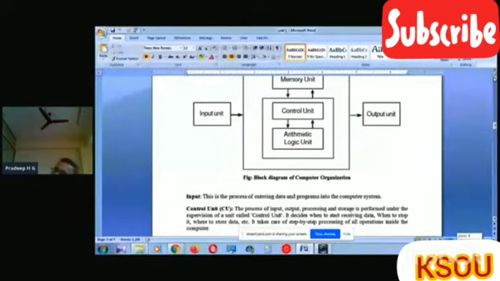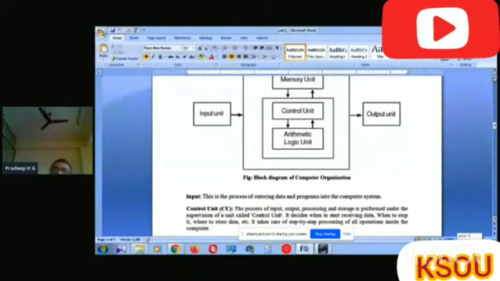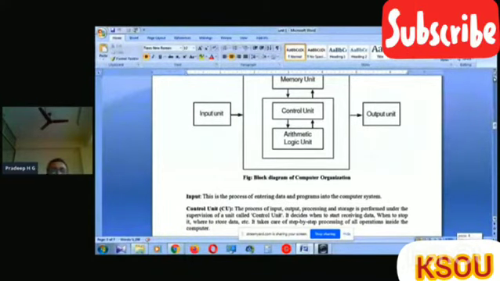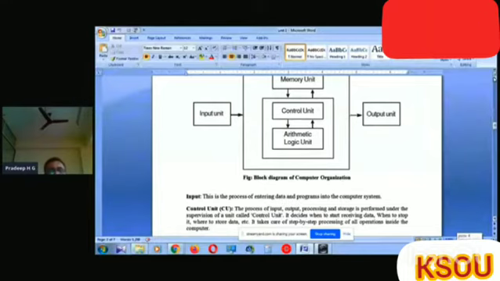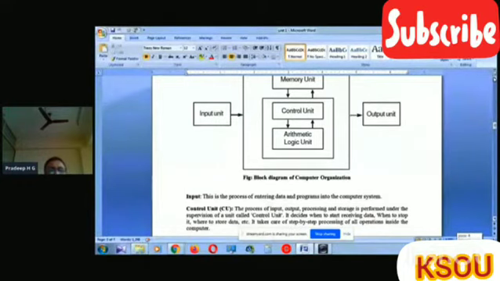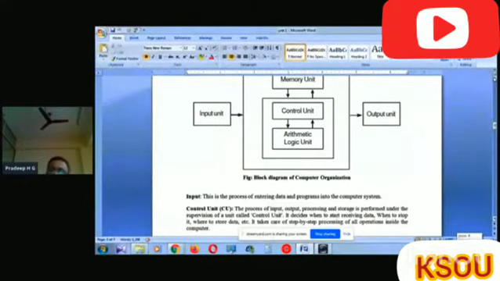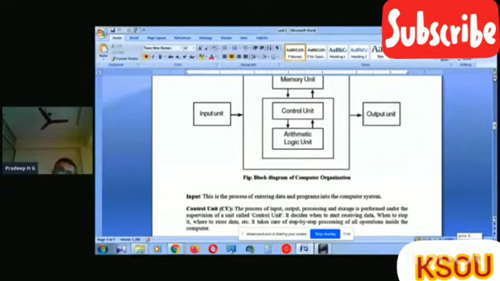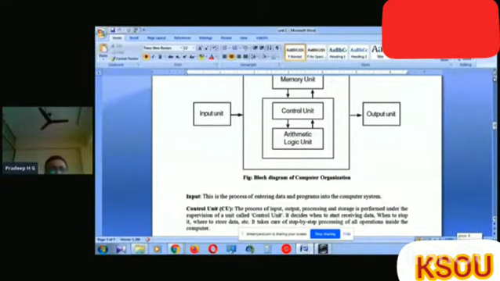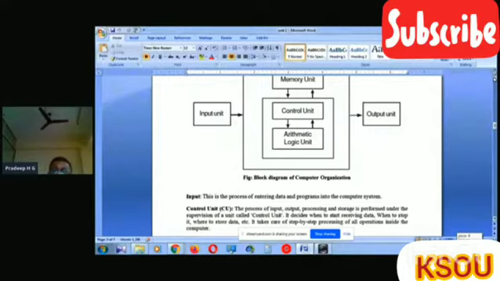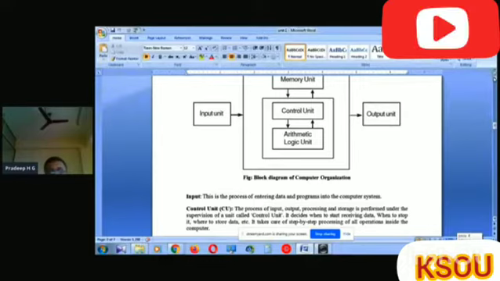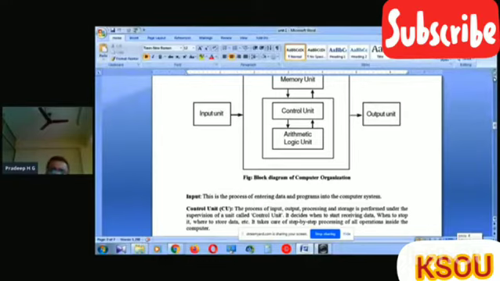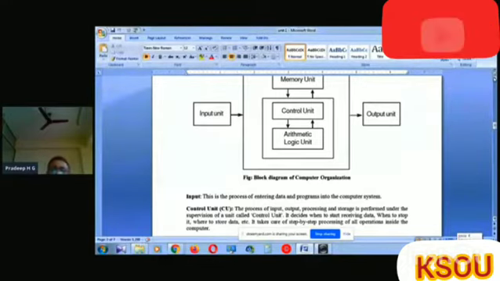Then the logic unit. Logical concepts are considered in this unit. Logic concepts are true or false, right or wrong, on or off, zero or one, like that. Sometimes we give some options to the user, yes or no, zero or one. These types of things are processed under the arithmetic and logic unit itself.